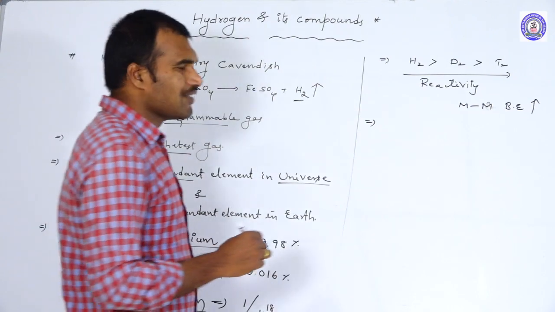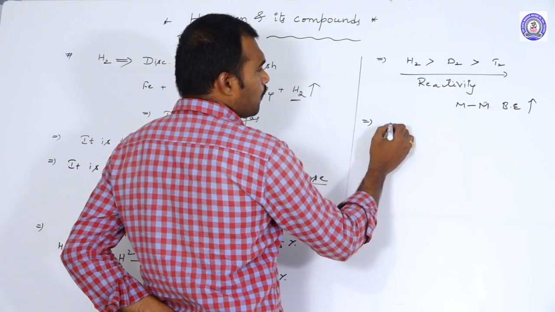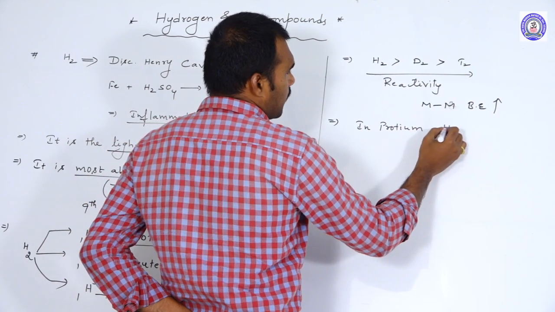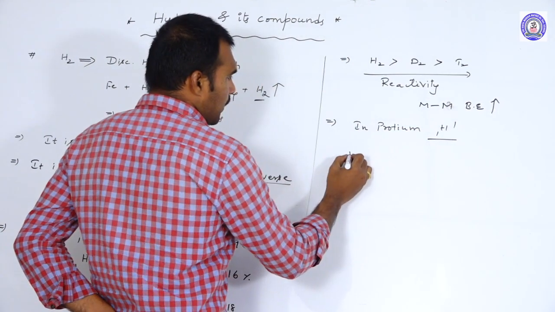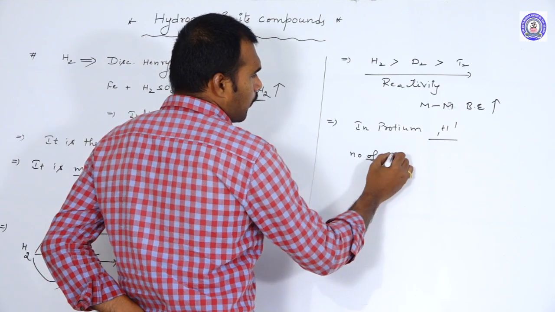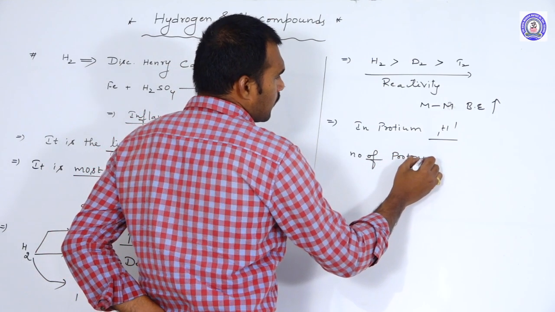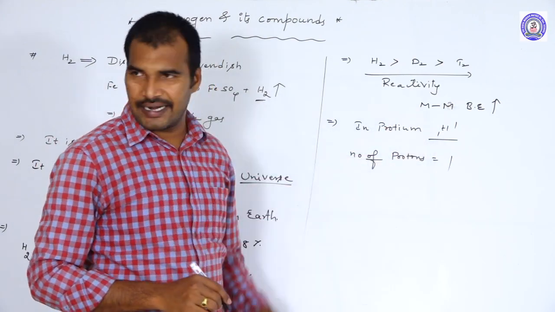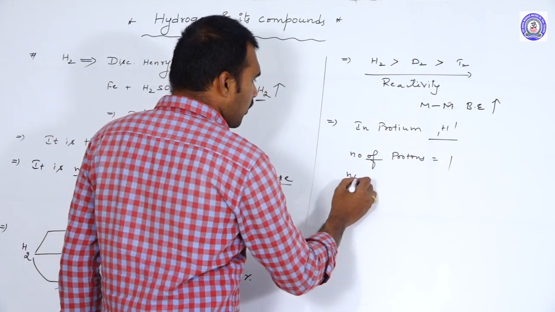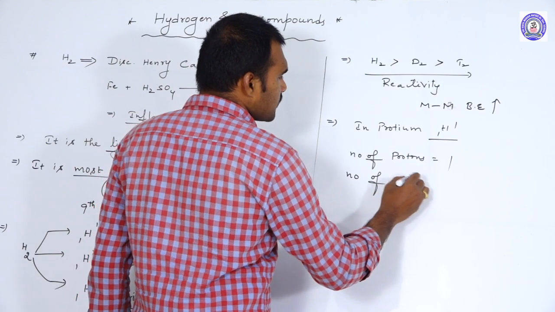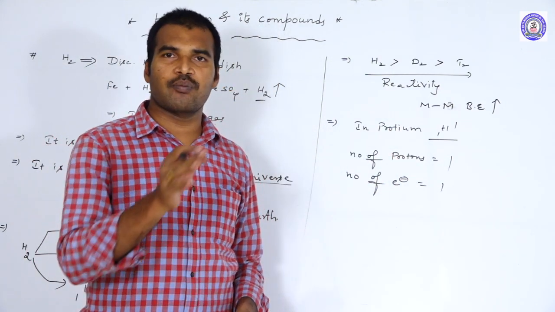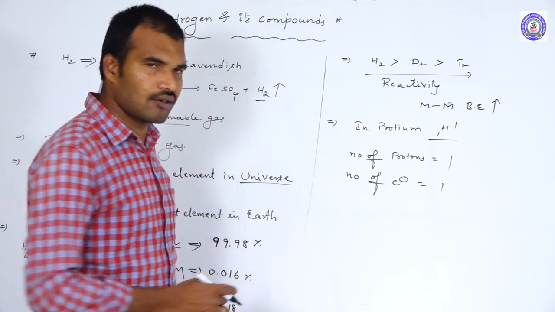Protium. In protium, the number of protons is equal to 1, because the number of protons is always equal to the atomic number. The number of electrons is equal to 1, because in a neutral species the number of protons equals the number of electrons.